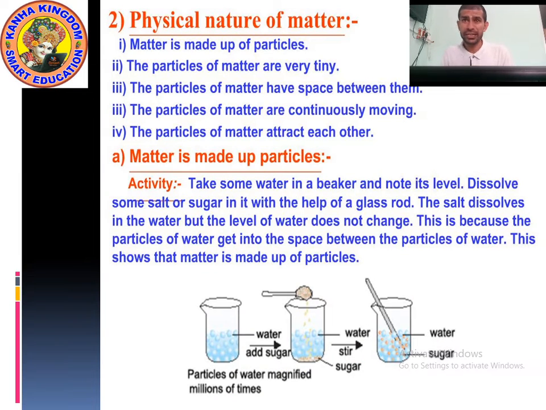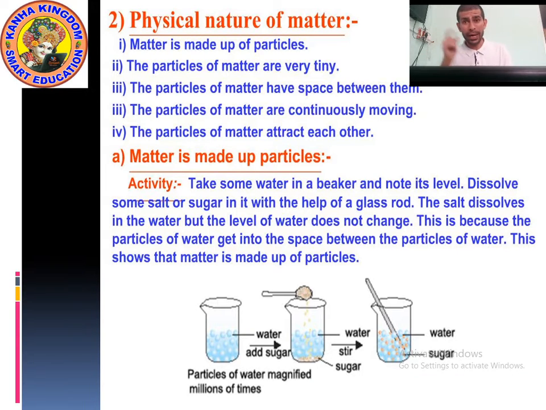Now the next topic is the physical nature of matter, or properties of matter. You can say properties of matter or physical nature of matter. So physical nature number one, or property number one. I will use the word property, but it doesn't matter.